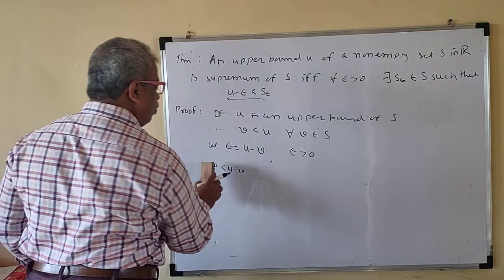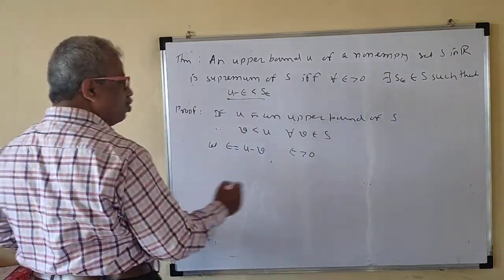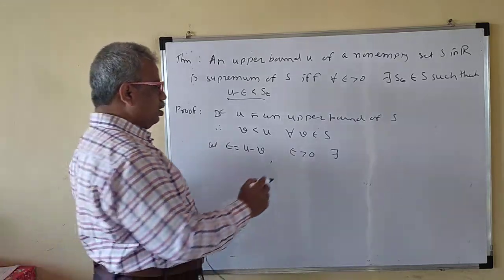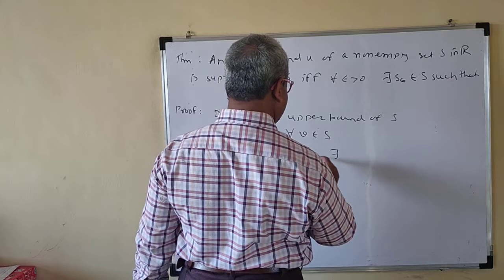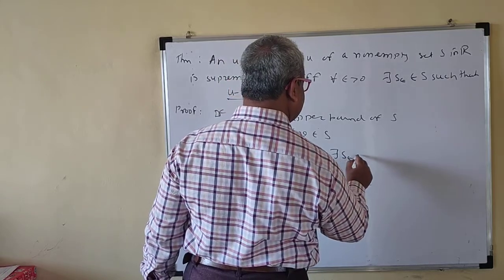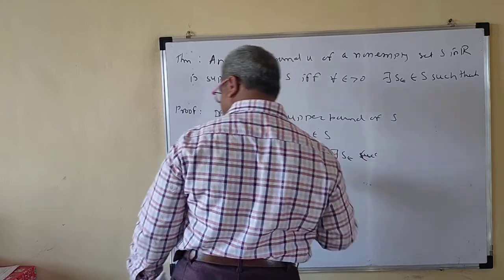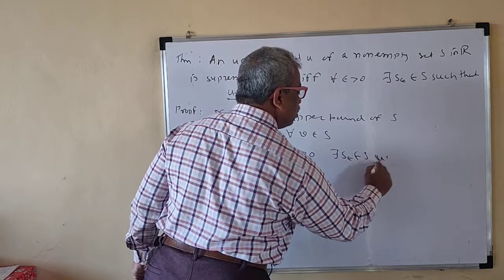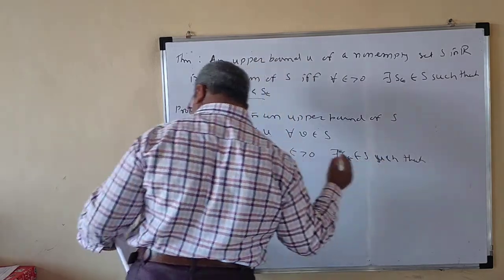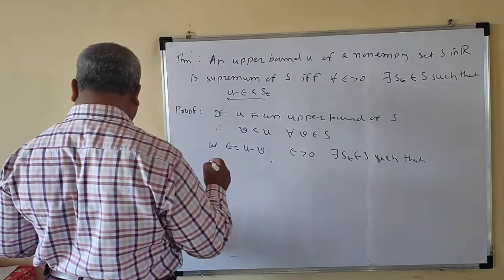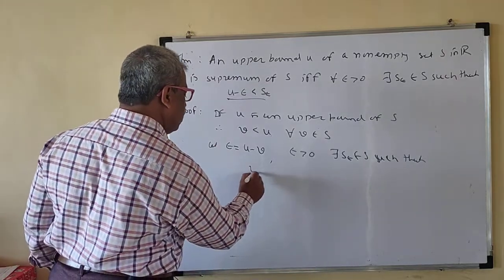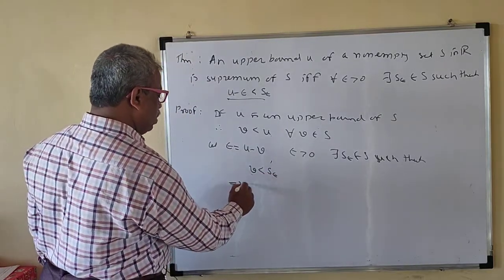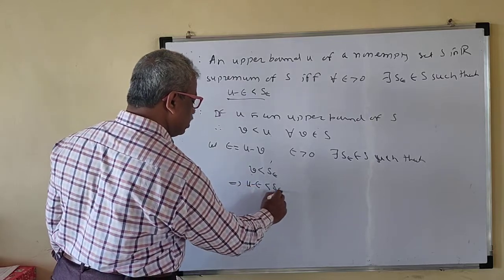So for epsilon greater than 0, there exists, so that means V is not an upper bound now. There exists S epsilon belonging to S such that V is less than S epsilon. So this implies V is equal to U minus epsilon, which is less than S epsilon.